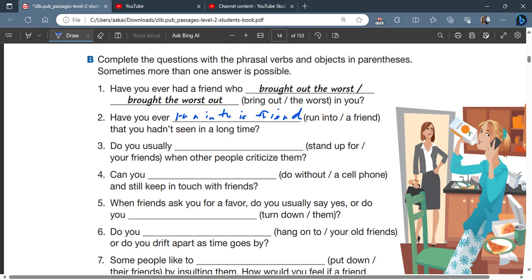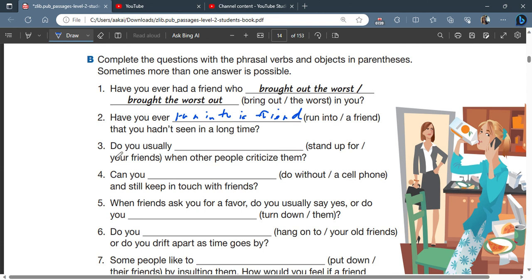So we will just leave it with the object coming after. Stand up for your friends. I'm not going to write that in. Hopefully, you're listening carefully. We cannot separate it. Do you usually stand up for your friends when other people criticize them?